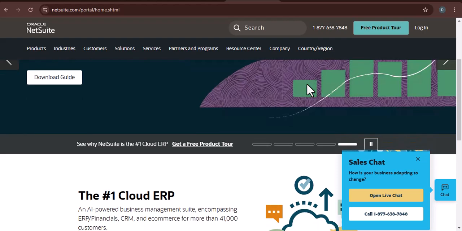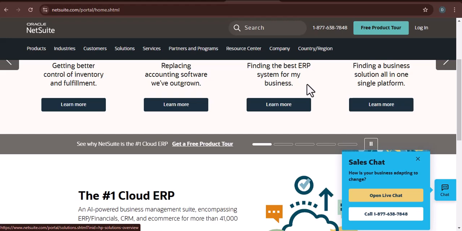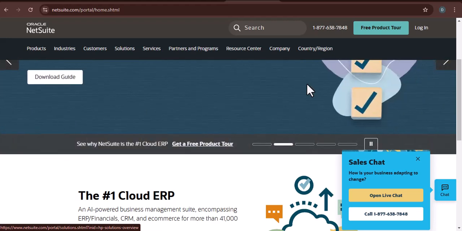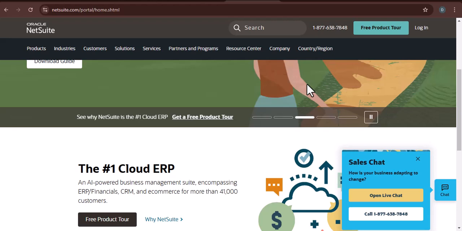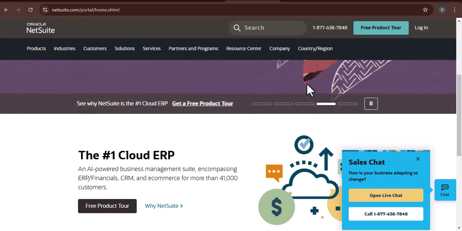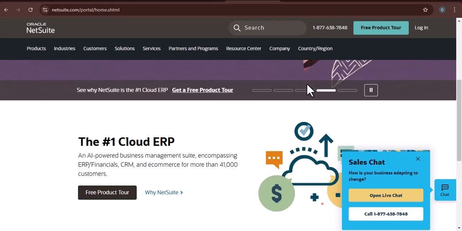You're here because you're thinking about NetSuite, right? You've heard the buzzwords, cloud ERP, unified platform, business transformation. Maybe you've even seen a demo, and you're intrigued. But the big question looms. How do you actually get started? How do you create a NetSuite account and unlock all that potential? That's what we're tackling today.